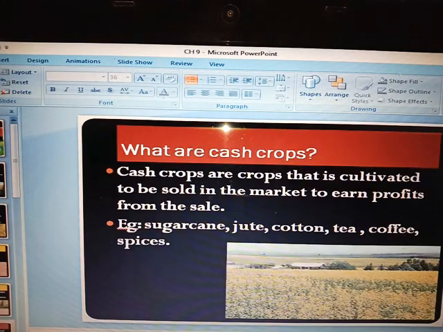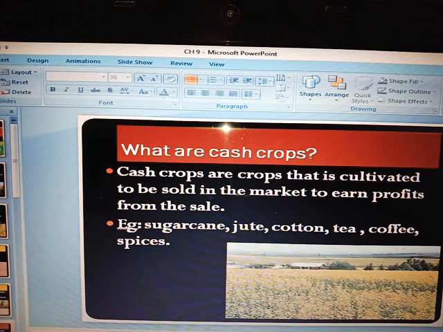Next is your cash crops. Now we have completed food crops. Food crops are those which are grown to feed the people of our country. Now the next type of crop is your cash crop. These types of crops are cultivated to be sold in the market to earn profit from the sale. The farmers earn money by selling these crops.